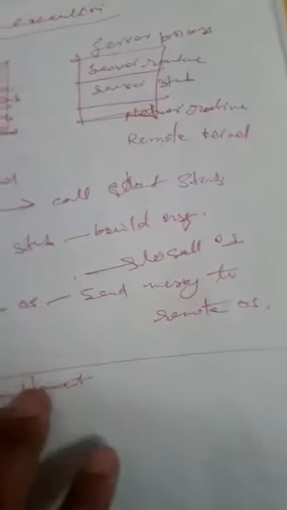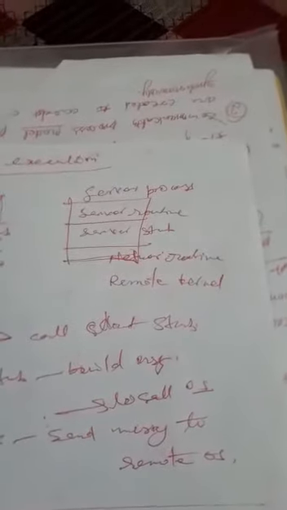Next is RPC execution: client and server headers, then client routines, server routines, client stub, server stub, network routines, local kernel and remote kernel. There are two kernels. These are the five basic operations.